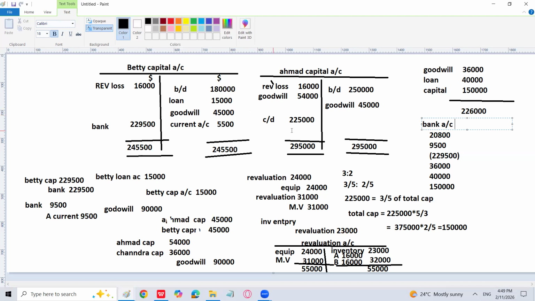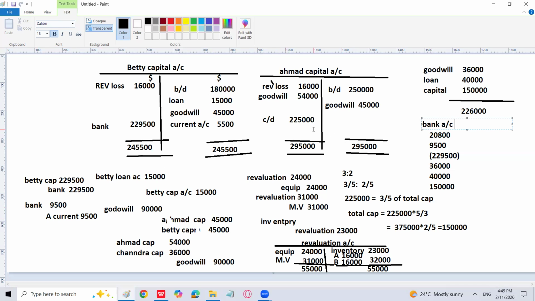Now, the Ahmed has brought some amount into the partnership business to eradicate his current account. So Ahmed current account has a loss, debit balance. Now it is credited and bank is going to be debited. The asset of bank is increasing and current account loss is going to be finished.